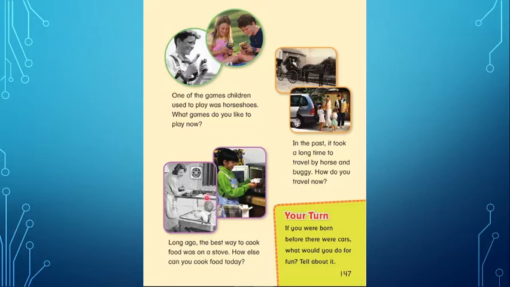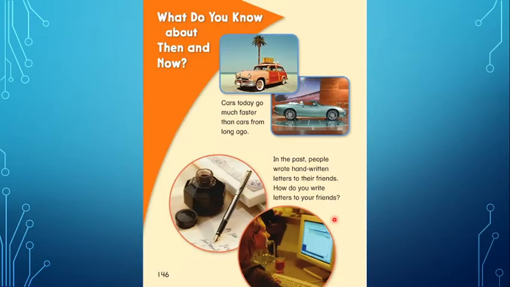Look at this. Long ago, the best way to cook food was on a stove. How else can you cook food today? Look, what is she doing right now? This is completely different as well. So now it's your turn. If you were born before there were cars, what would you do for fun? Tell about it. You have to think about this. So this is basically a comparison between the past and the present.